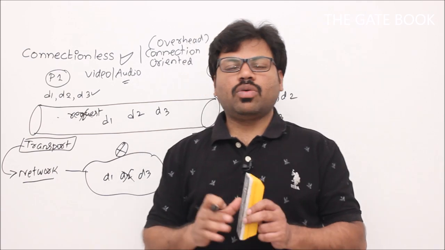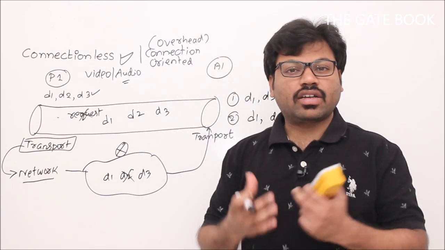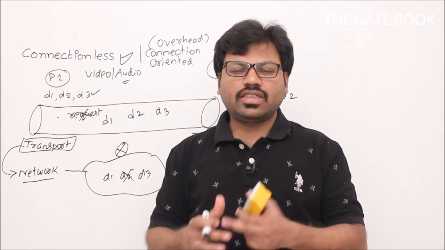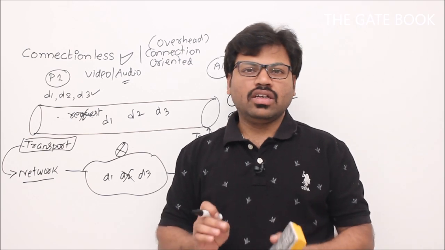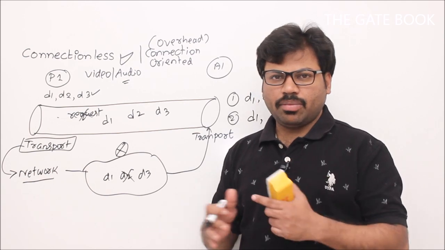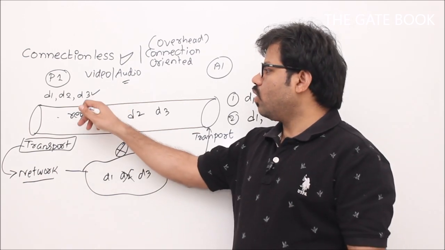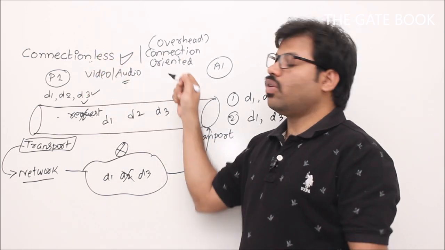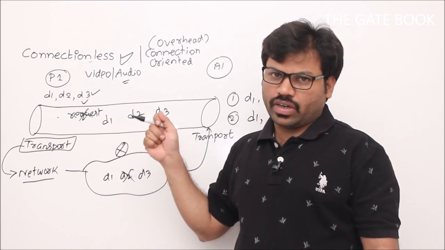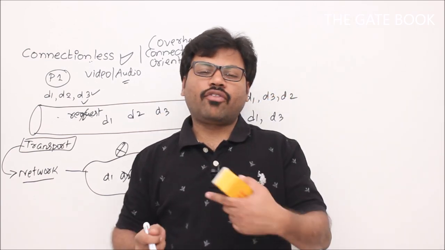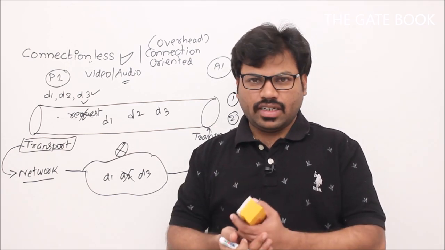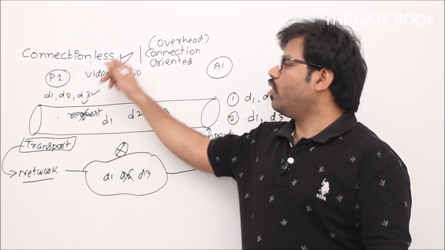Okay, so at this moment, let's say we don't focus much on what kind of applications require connectionless service and what kind require connection oriented. It's not the right thing now. Remember one thing, if some of the packets are lost in transit and your application still doesn't have any problem, then such an application will go with connectionless, because connection oriented service is difficult to maintain, because there is a lot of overhead. Initially we have to establish the connection, after that we have to tear down the connection, so there is a delay. If your application doesn't want the delay, then definitely we have to go for connectionless service.